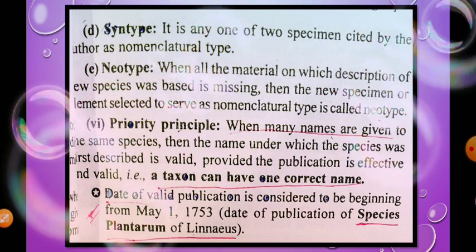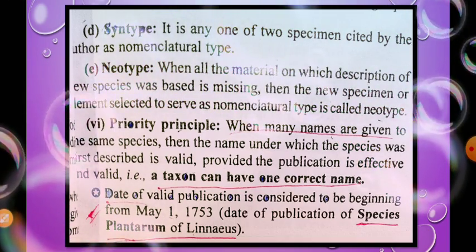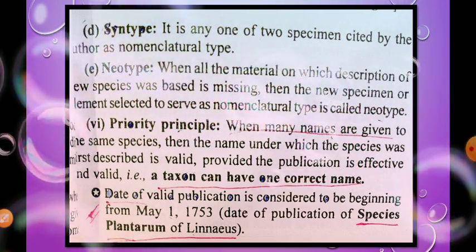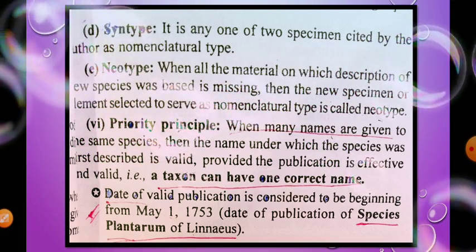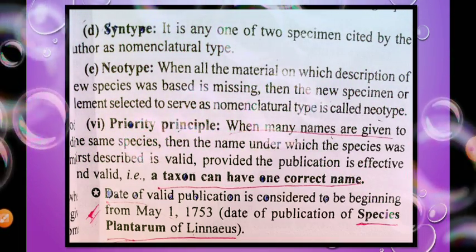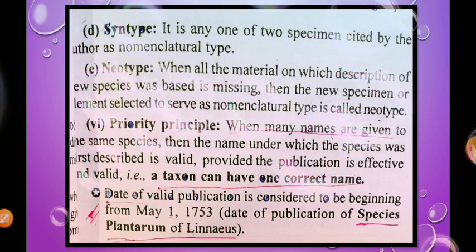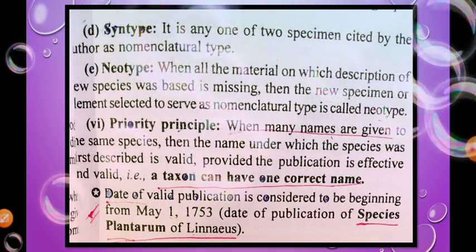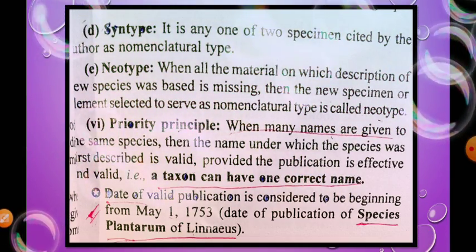So, the priority principle. What is the priority principle? It is that when many names are given to the same species, the name under which the species was first described is valid, provided the publication is effective and valid.